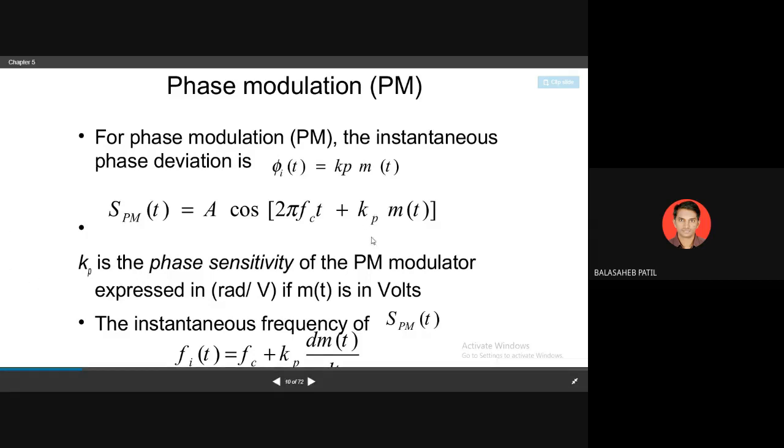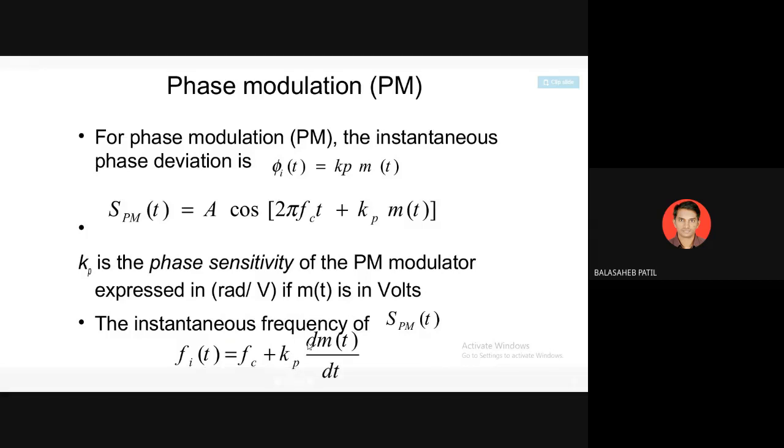So f_i will change to frequency plus deviation. The change in the instantaneous frequency, small fm, is fc plus delta f.